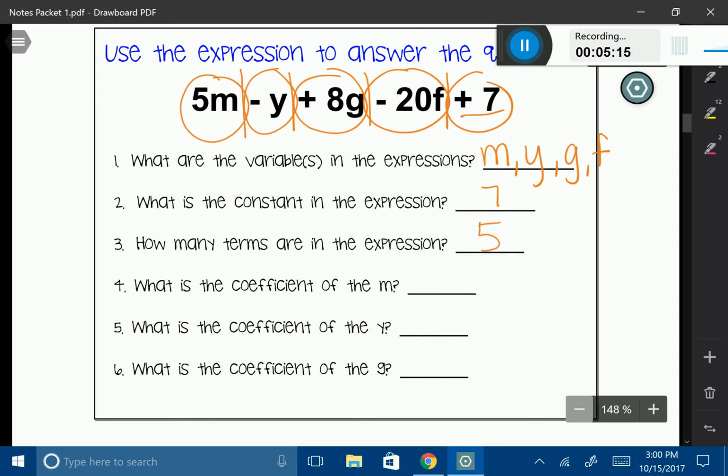What is the coefficient of the m? The number that stands in front of the m is 5. What's the coefficient of the y? All right, well, this is a tricky one. Going back to that comment that we made earlier, if I had an x, I would have an invisible 1 in front of it. So here I have a y, I have an invisible 1 in front, but actually it has a negative 1. So my coefficient in front of the y is negative 1. And what's the coefficient of the g? Well, that's going to be positive 8.